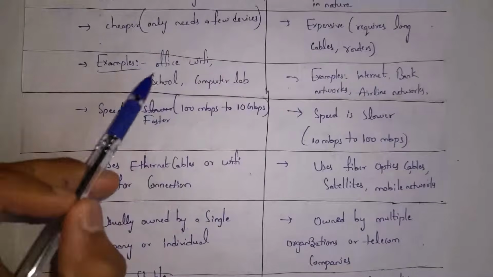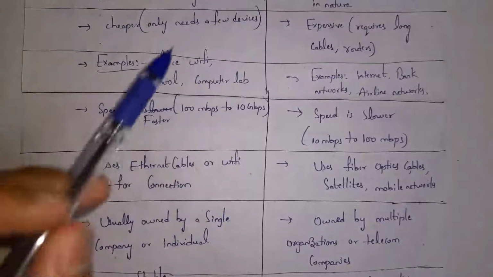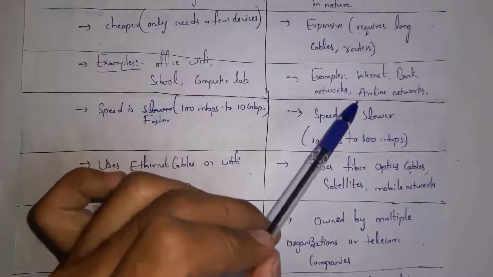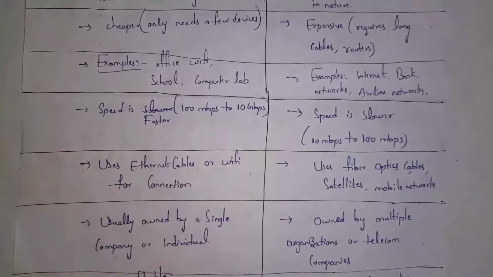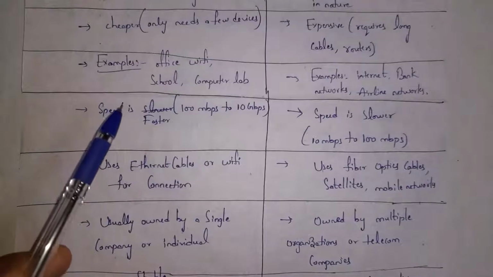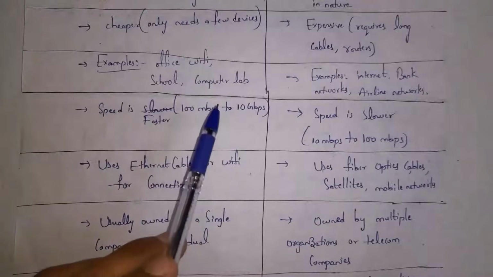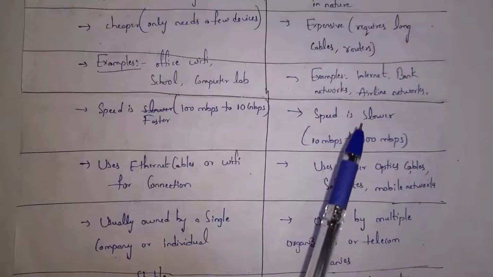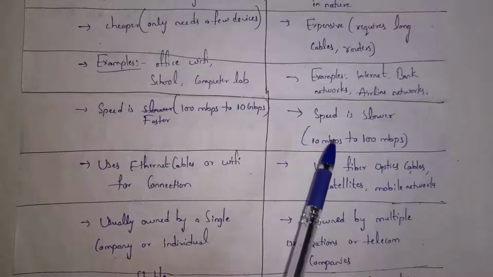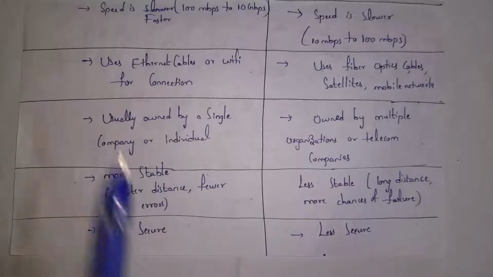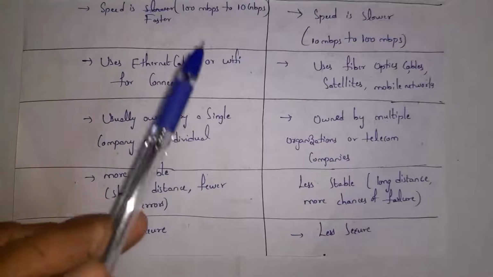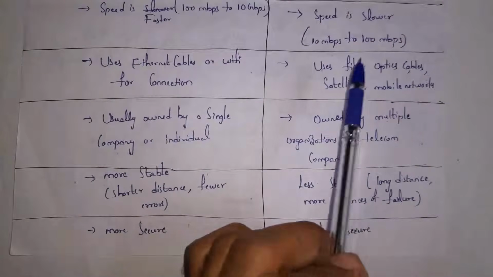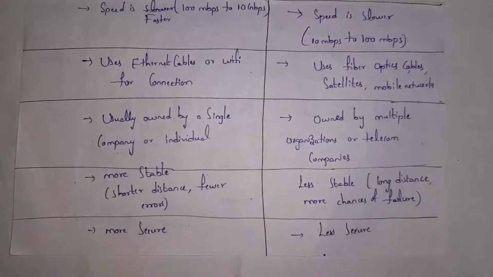Office Wi-Fi and a school computer lab are examples of LAN. Software company branches in various countries, all communicating with each other, is an example of WAN. LAN is fast. Data will be transferred at 100 MB per second to 10 GB per second. Whereas in WAN, data transfer speed is slower, that is 10 MB per second to 100 MB per second. We can create LAN by using Ethernet cables and Wi-Fi connections. And we can create WAN by using fiber optic cables, satellites and mobile networks.